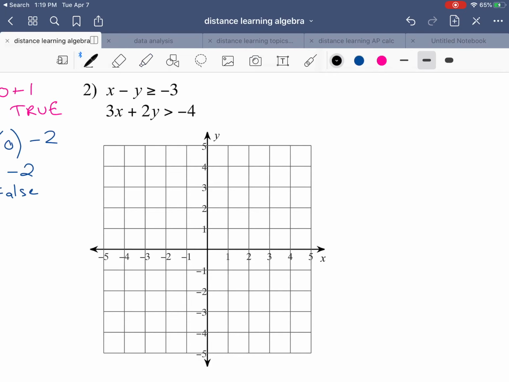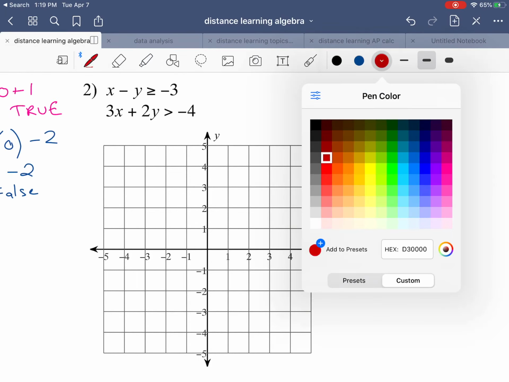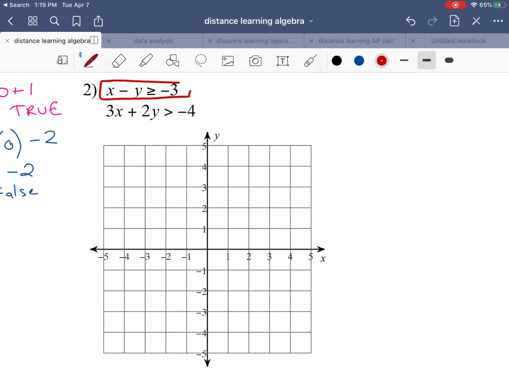And a similar process for the other problem. The only major difference is how we're going to get the information from the problem. So I'll use red for the top. And on this one, I'm going to have an x-intercept of -3 and a y-intercept of +3. And since there's an equal sign, it's going to be a solid line. It looks like a slope of +1, so it looks like this.